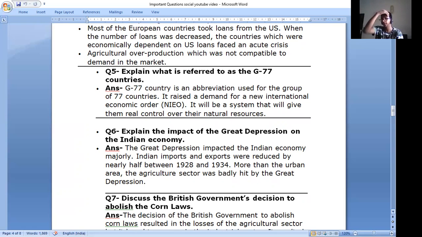6. Explain the impact of Great Depression on the Indian economy. The Great Depression impacted the Indian economy majorly. Indian imports and exports were reduced by nearly half between 1928 to 1934. More than the urban area, the agricultural sector was badly hit by the Great Depression.